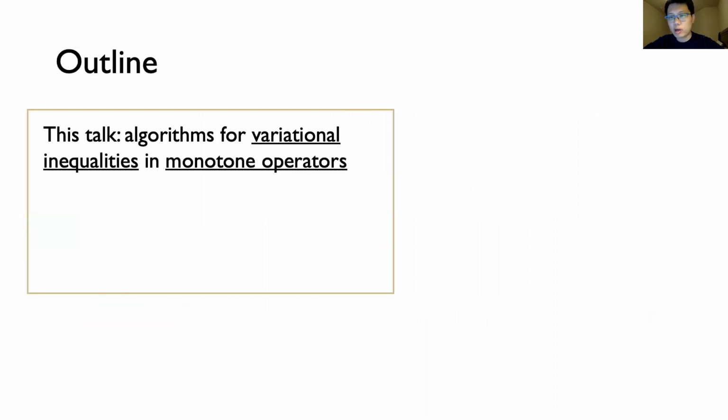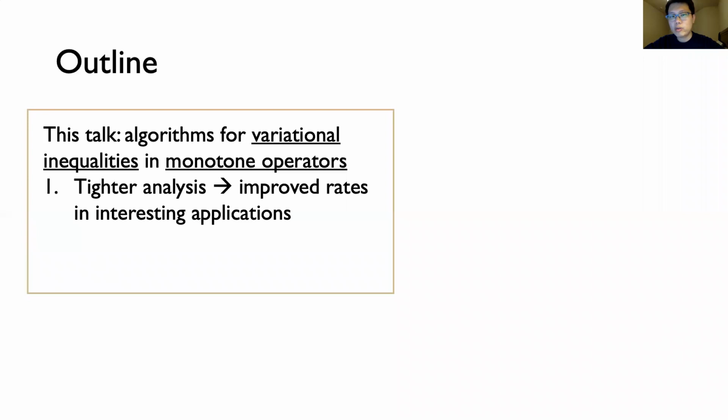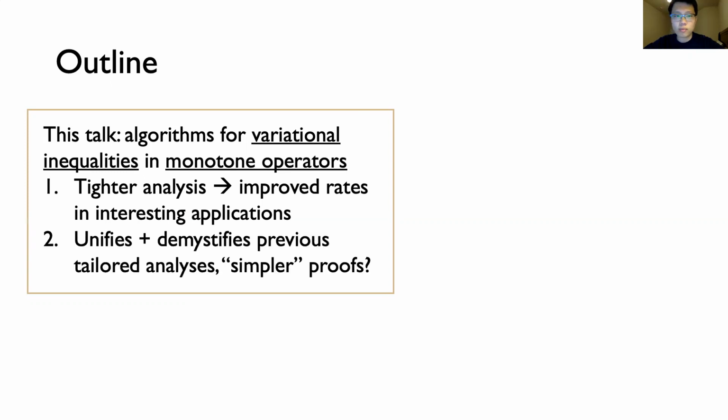In our paper, we study algorithms for a broad family of problems called solving variational inequalities, or VIs, in monotone operators. If I had to briefly summarize the main takeaways of our work, they would be as follows. First, we show that a more fine-grained analysis of existing algorithms for solving VIs, based on bounding a parameter we call relative Lipschitzness, yields improved rates of convergence in various interesting applications.